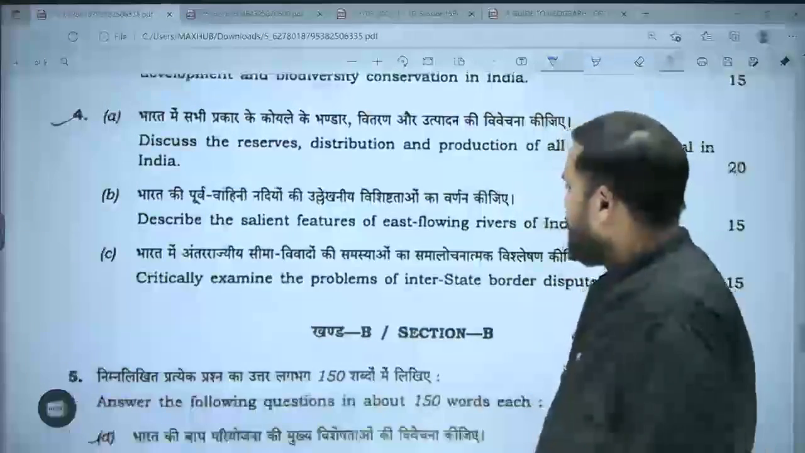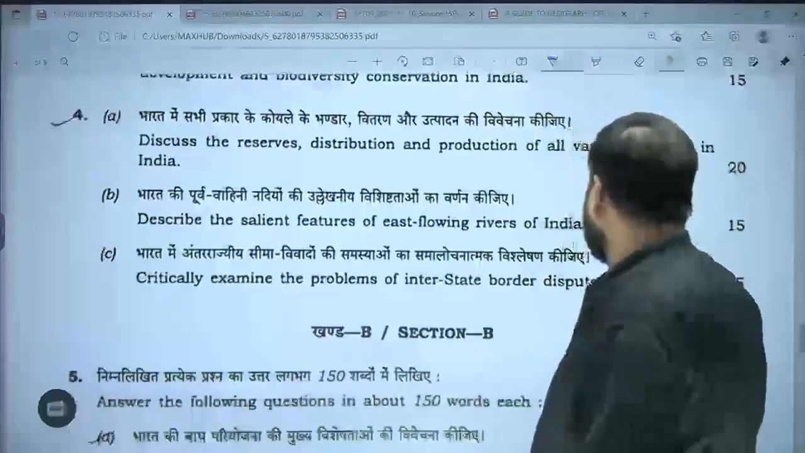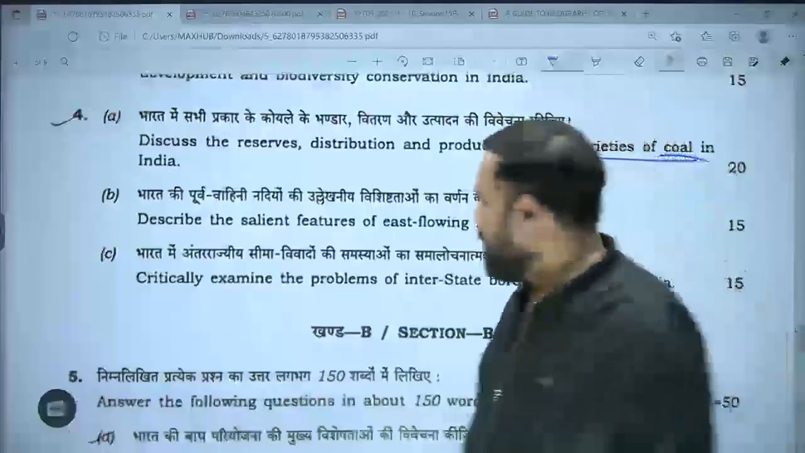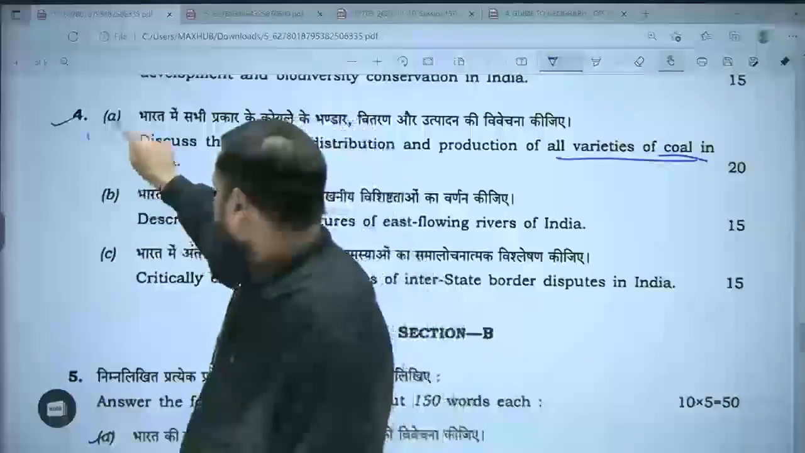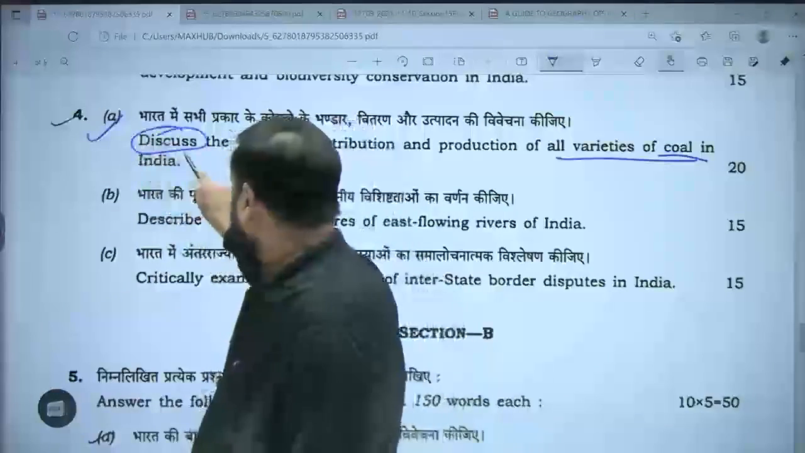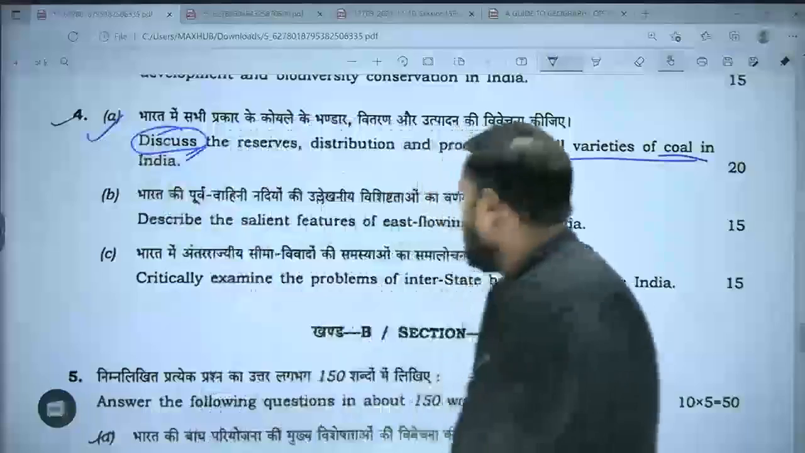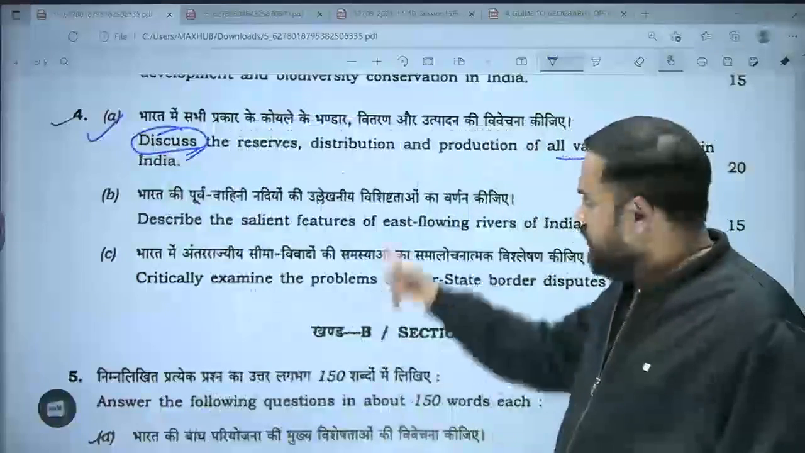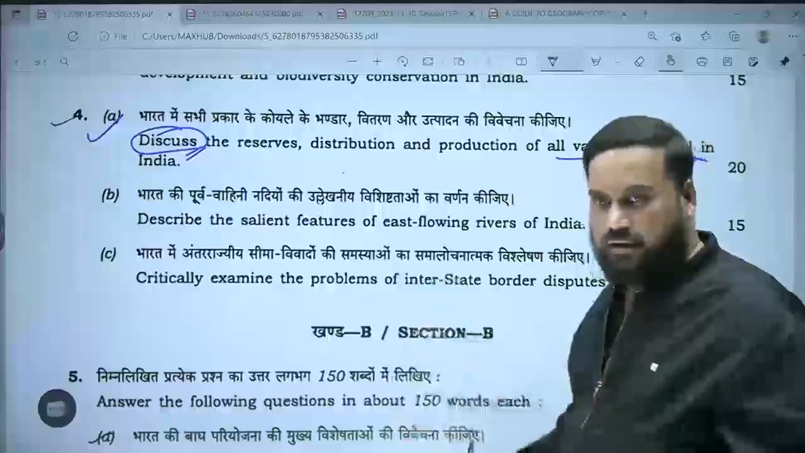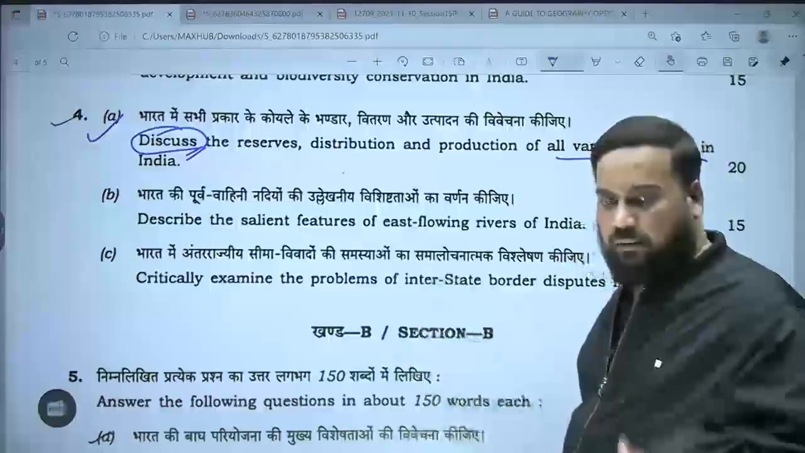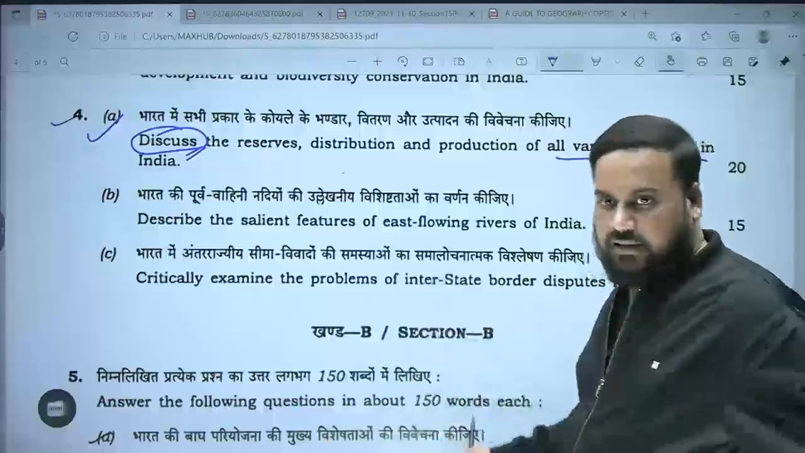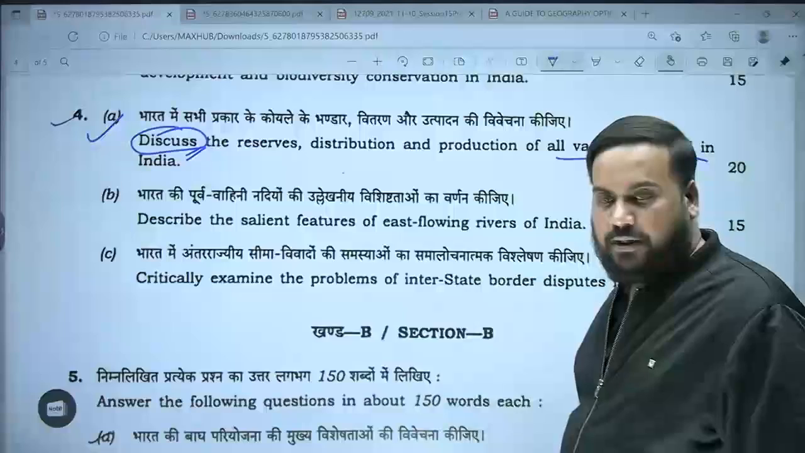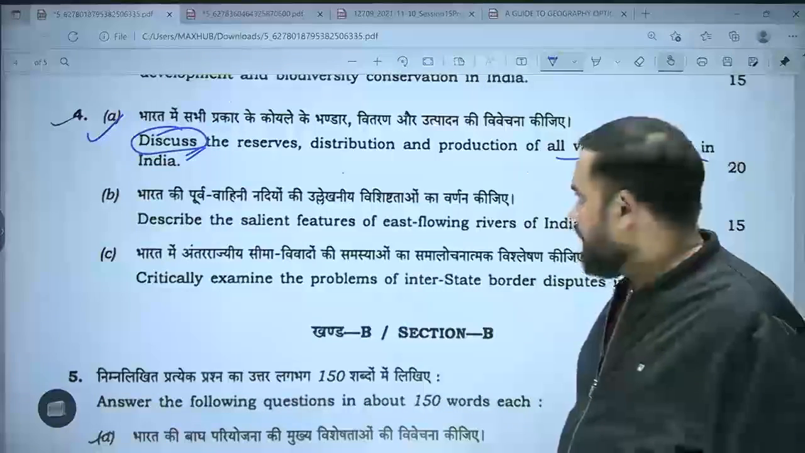Question number 4. Discuss the reserves, distribution and production of all varieties of coal in India. Again, a very traditional question. Keyword, you don't have to forget, discuss the reserves, distribution and production. So when you are talking about reserves, you'll discuss that these are the given reserves. But do we expect that there will be more deep-seated reserves? Yes, there is expectation. The problem is our inventory with respect to such deep-seated reserves is lesser.